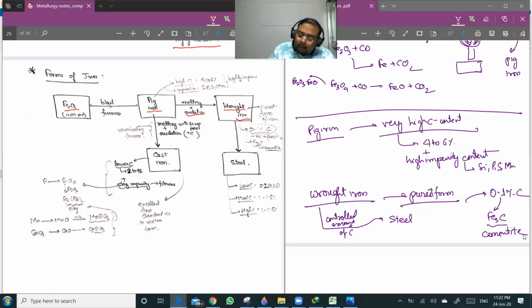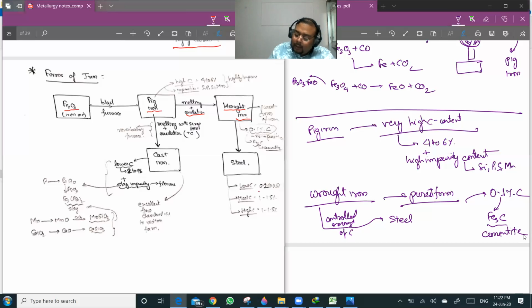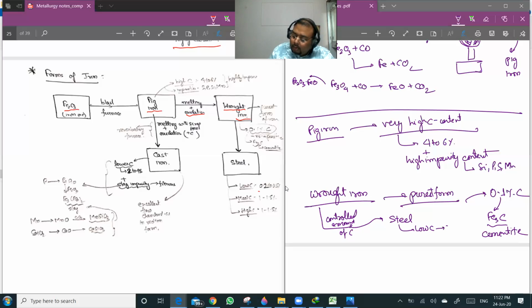Low carbon steel is like 0.2 to 0.5%, medium carbon steel is like 0.5 to 1%, and high carbon steel is from 1 to 1.5%. So steel is having carbon content up to 1.5%, not more than that.